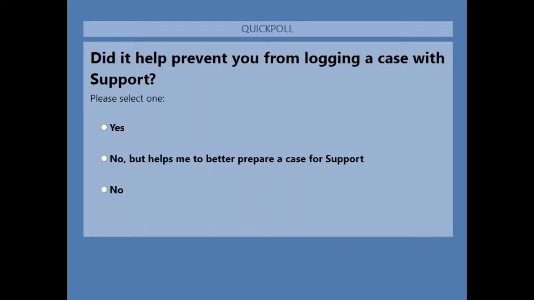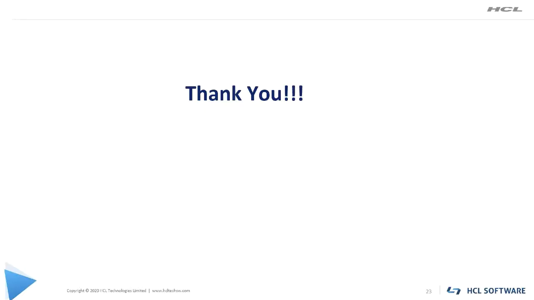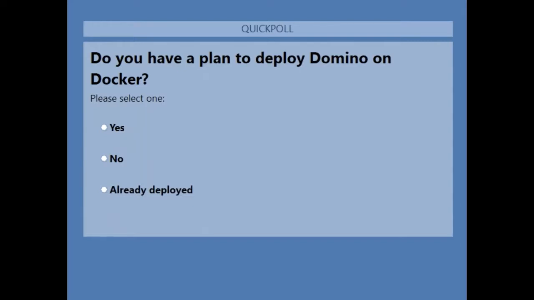To add, as I mentioned in the presentation, you can use our image as a base image and create your own custom image. If you need any support, we would require the Dockerfile which you used for creating that custom image.